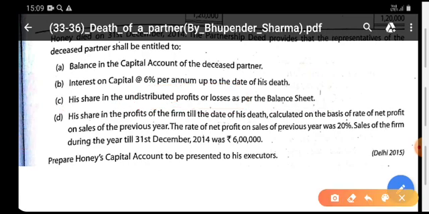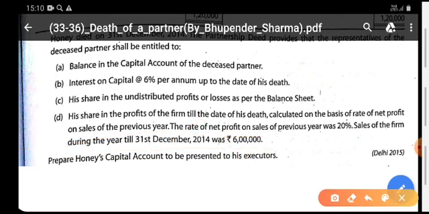Next, his share in the profits till the date of his death, calculated on the basis of the rate of net profit on the sale of the previous year. The rate of net profit of the previous year is 20%, and sale of the firm from 31st March till 31st December 2014 is rupees 6 lakh.